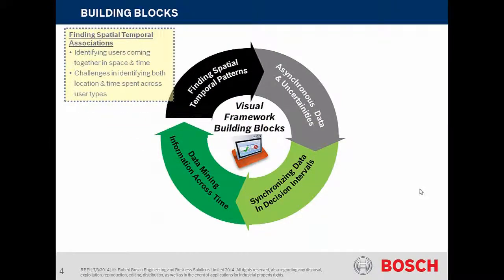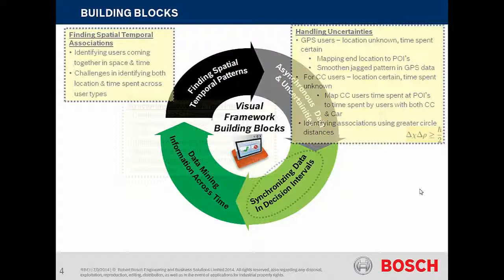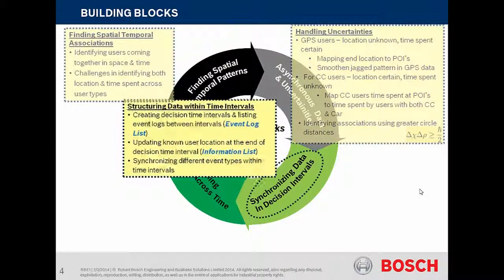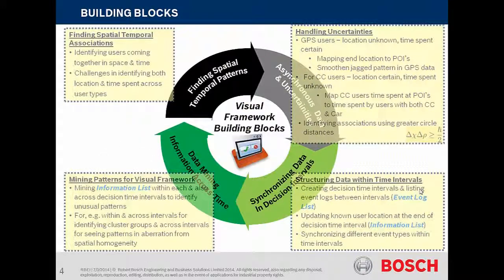However, the data provided is asynchronous and uncertain. We made the following assumptions to handle uncertainties. For synchronizing data, we created an information list and an event log list. Data mining algorithms are applied on the information list to identify aberrations in spatial homogeneity and patterns in cluster groups.